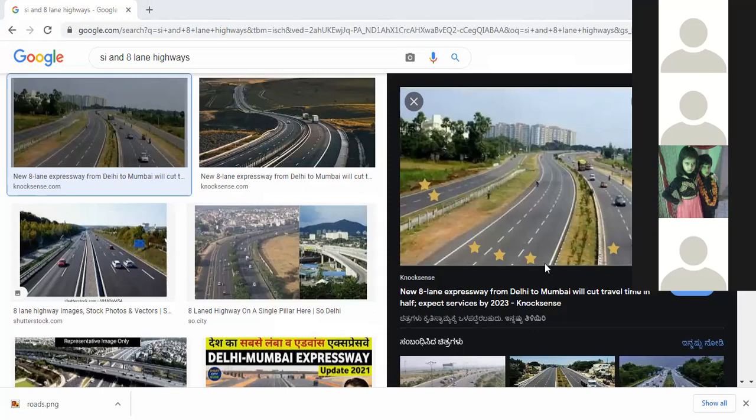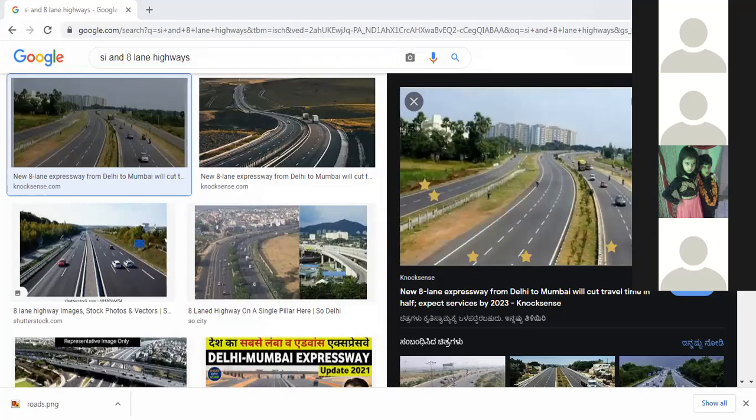1, 2, 3, 4, 5, 6, 7, 8. Right, I read it wrong. Okay. So this is an 8-lane highway. Right, children? Do we have this in India?